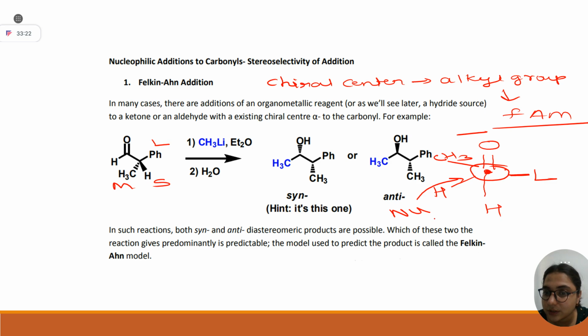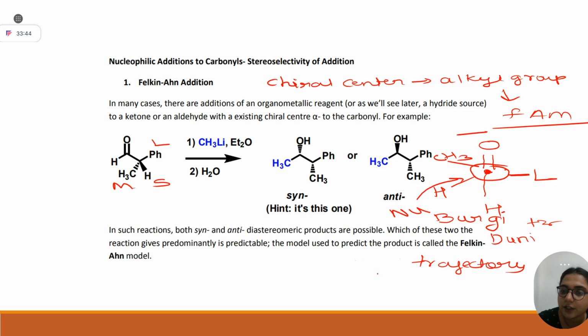If anyone knows, anyone has read about it? Yes, ma'am, the Burgi-Dunitz trajectory. At which angle does the nucleophile attack according to this trajectory? 105 degrees. Good. Till this point you are clear.